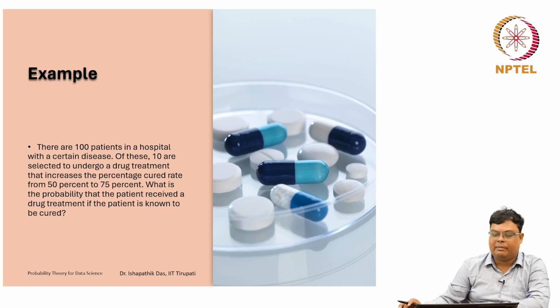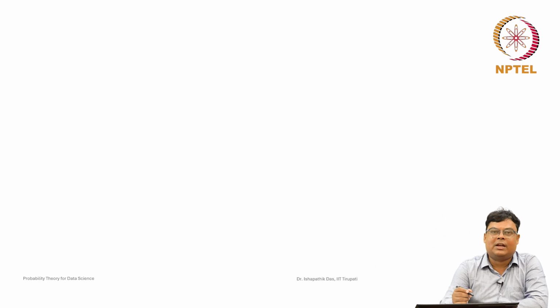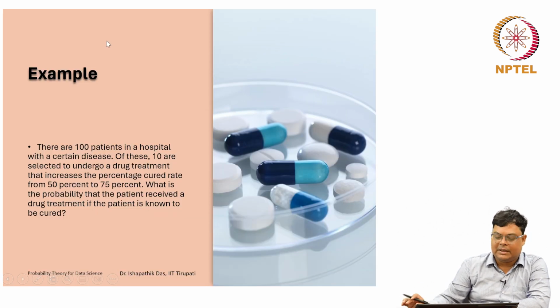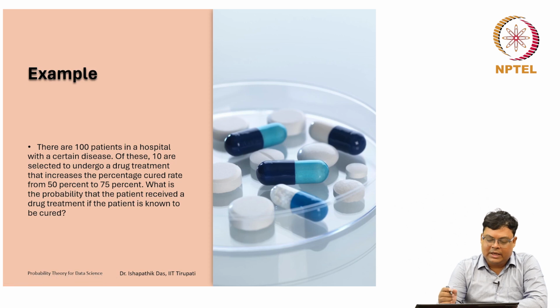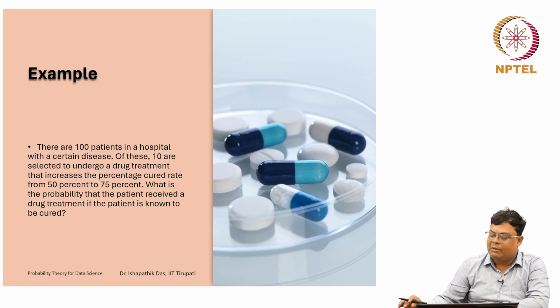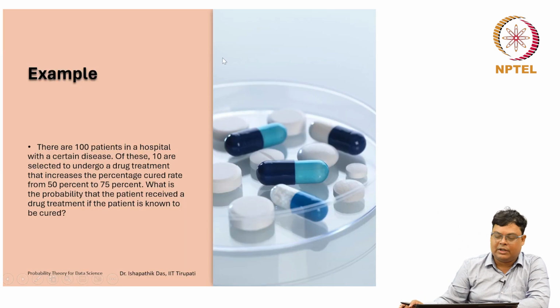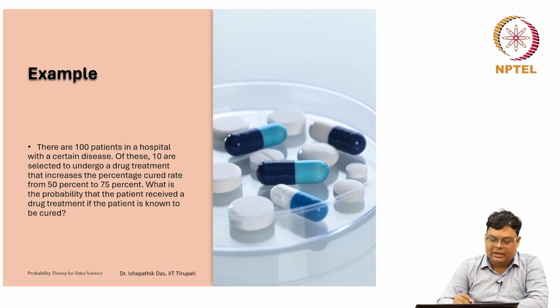Whenever a patient gets the treatment, we denote the event by T, and if the patient did not get the treatment, we denote it by T complement. So T is the event that the patient got the treatment. C denotes the event that the patient is cured, and C complement that the patient still has the disease. What is the probability that the patient received a drug treatment, if the patient is known to be cured?